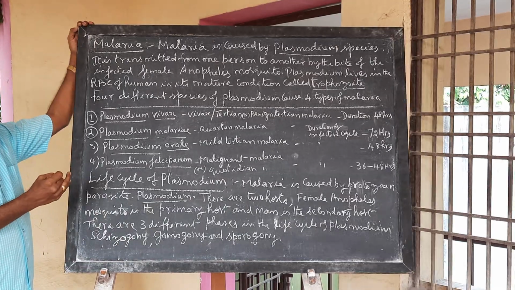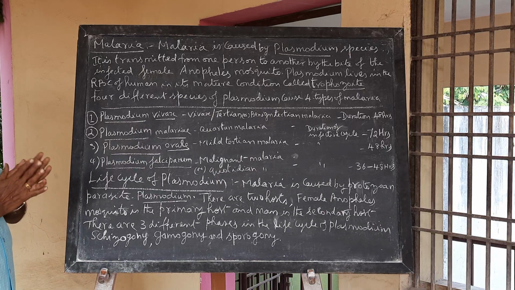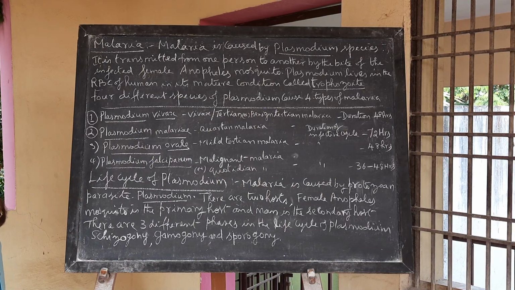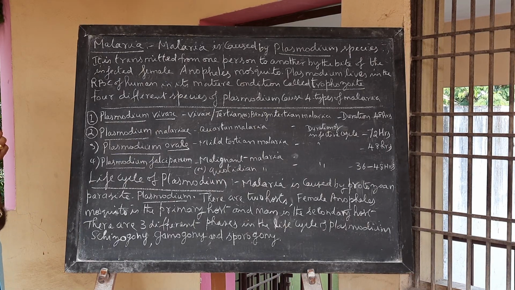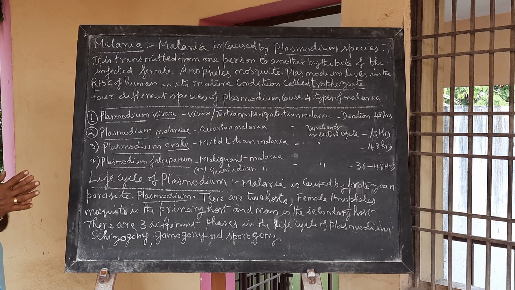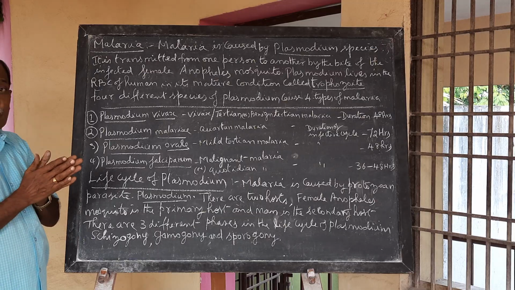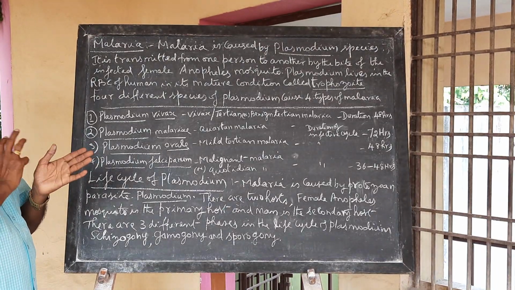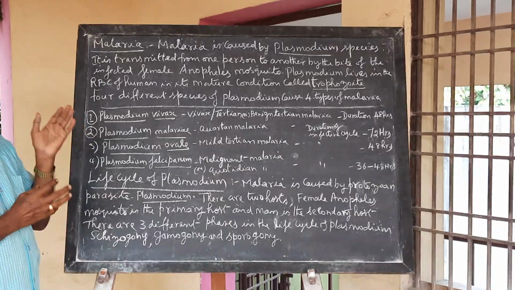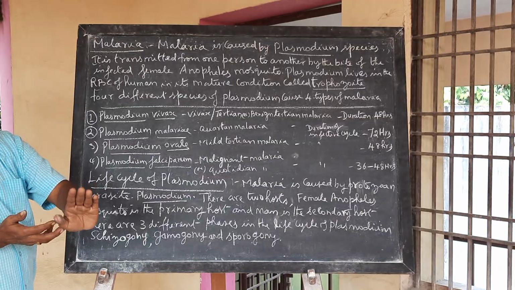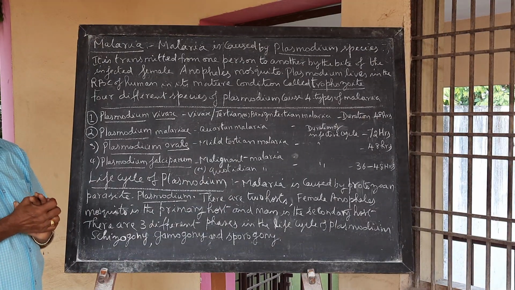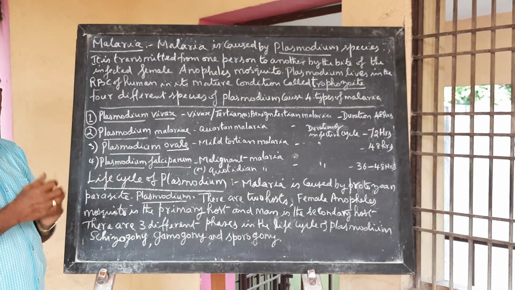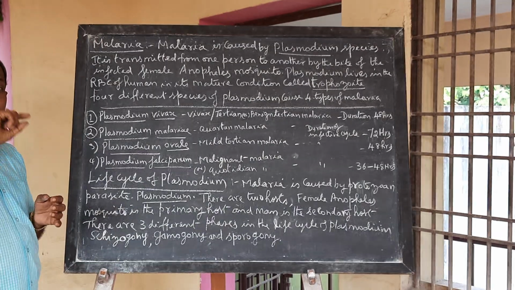Schizogony: when the infected female Anopheles mosquito bites a healthy person, the sporozoites enter into the bloodstream of the human, pass through the bloodstream and reach the liver cells.